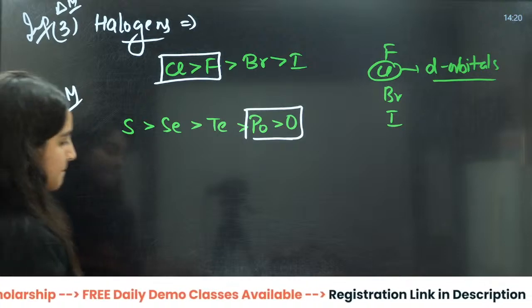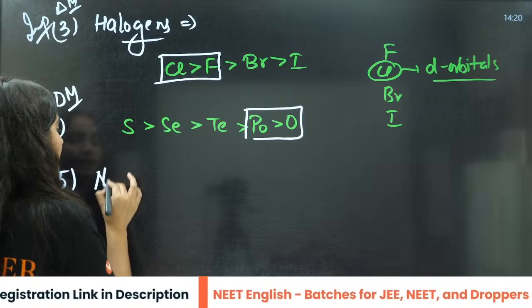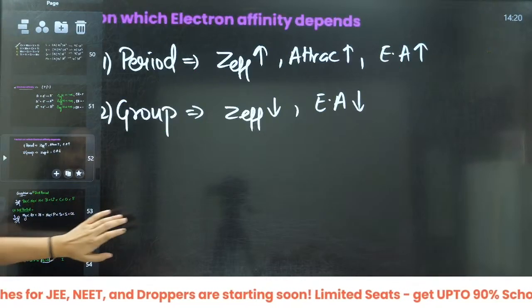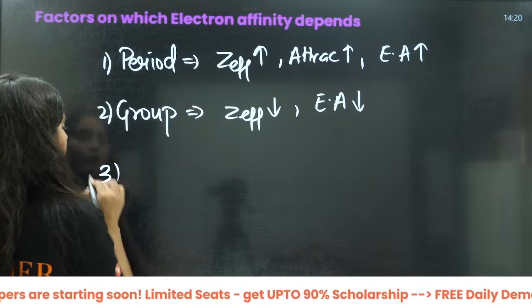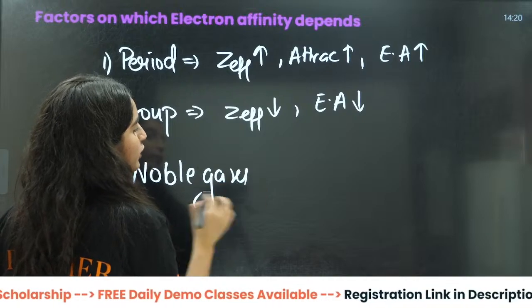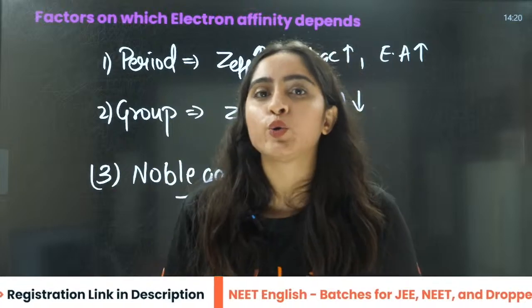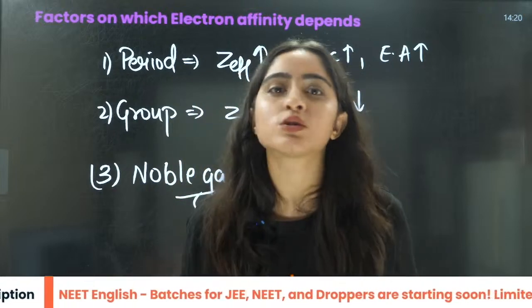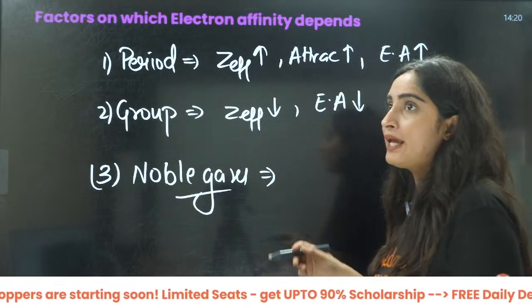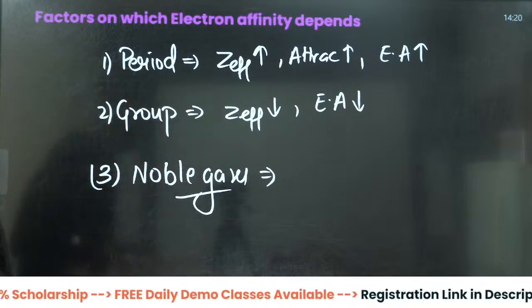Okay, beta? Yes. Now tell me one thing. What about noble gases? Have we written for this one? Let us write here only, right? What about noble gases? As I told you while we were doing ionization enthalpy also, they don't want to gain electron, they don't want to lose electron. They are very stable. So that is why it will also be very less, right? So it will also be very less.